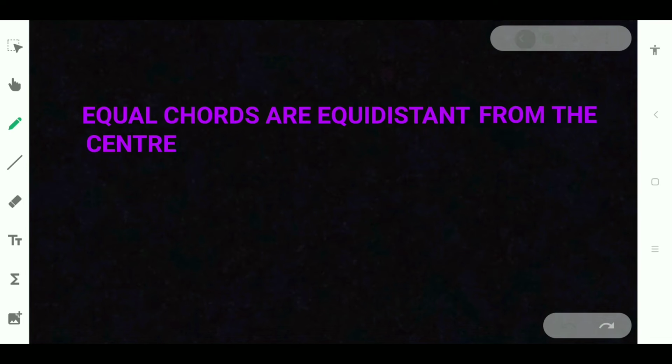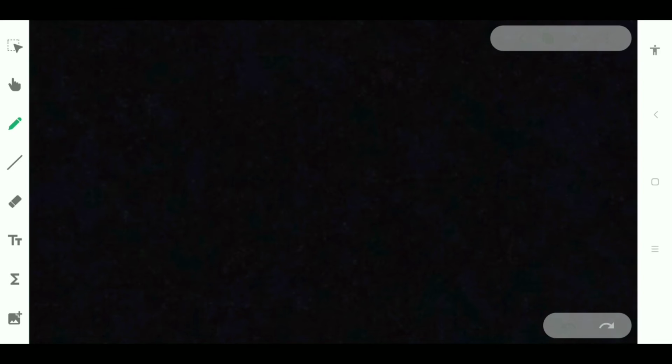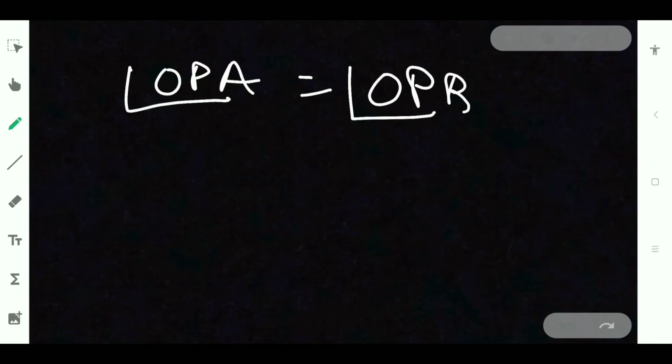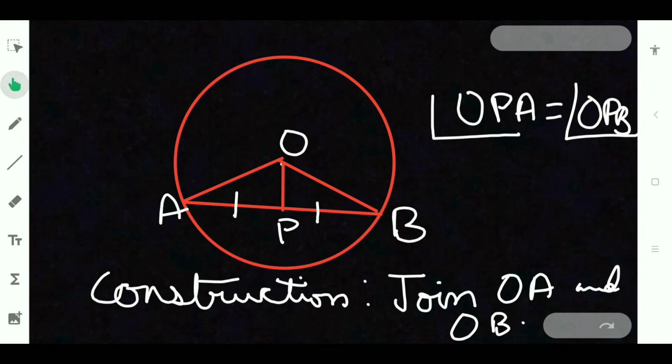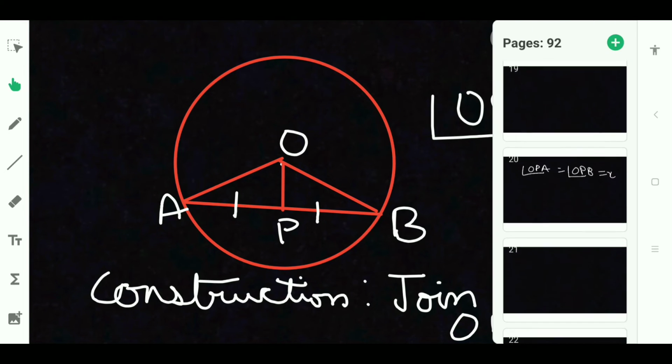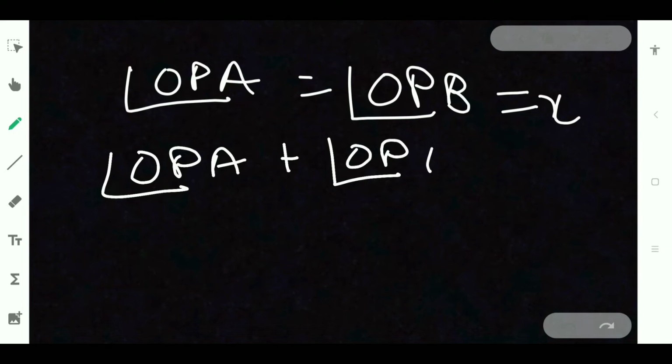Angle OPA is equal to angle OPB. Let us take them as X. Now here in the diagram, you can see they both form a linear pair. As they lie on the straight line, they both form a linear pair. So when they form a linear pair, we can say angle OPA plus angle OPB is equal to 180 degree by linear pair.